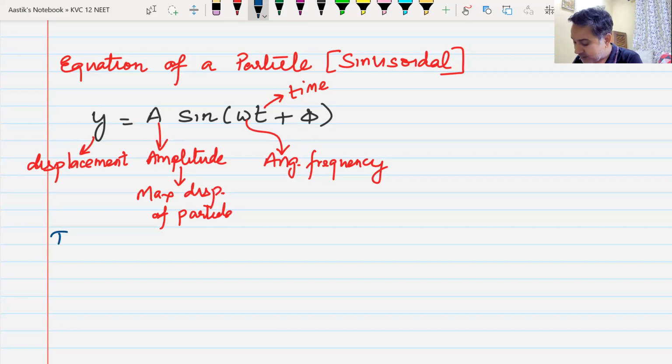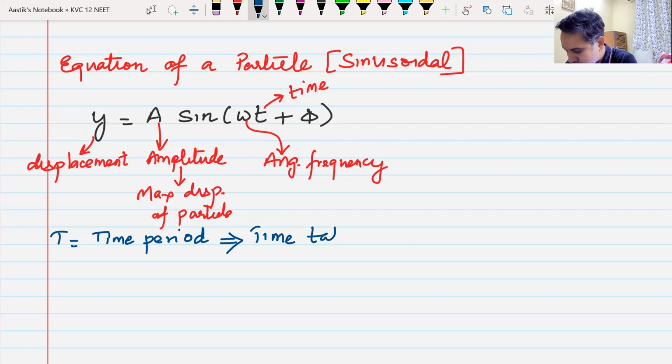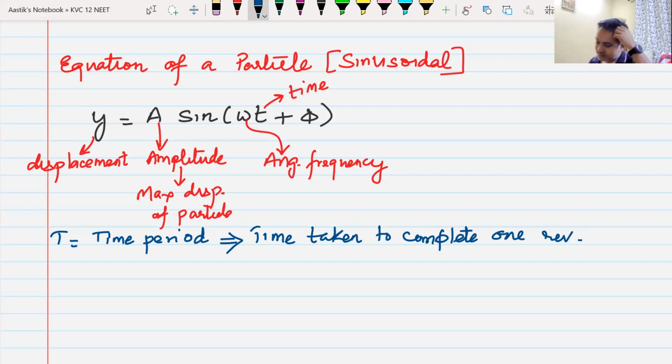Let us go back. Have you heard about time period of a wave or time period of oscillation? Have you heard about the word time period denoted by capital T? Yes, sir. What do you mean by time period? Time taken to complete what? One revolution, yes or no? Or one oscillation, yes or no? Yes, sir. If you have heard time period, you would have also heard f, which is known as frequency.